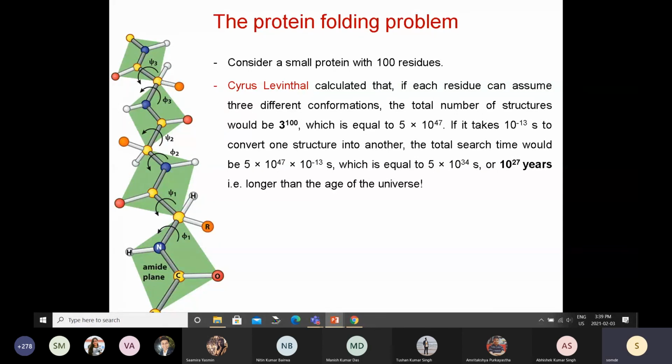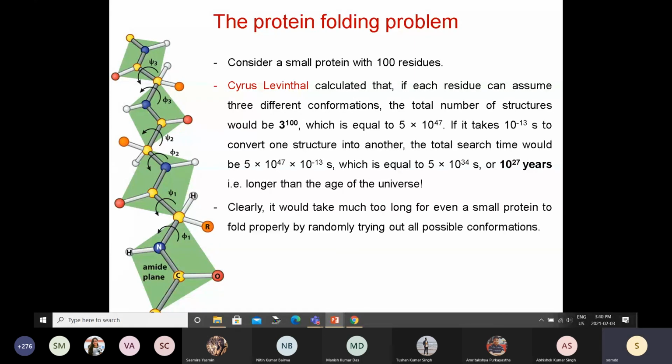And this final structure of a protein is very important, because it is the final structure of the protein which is responsible for its action. Whatever work it is doing depends on the properly, correctly folded structure of a protein. This means that clearly proteins are not going through all the conformations.